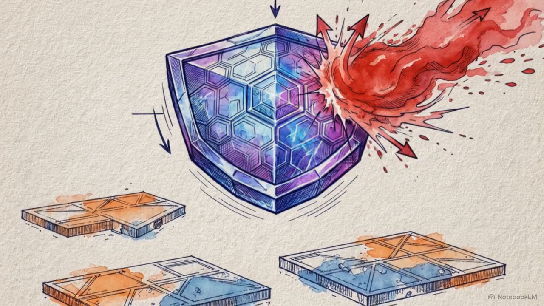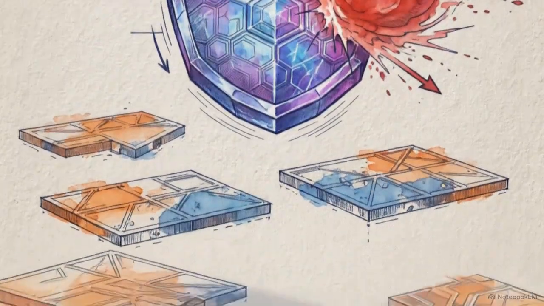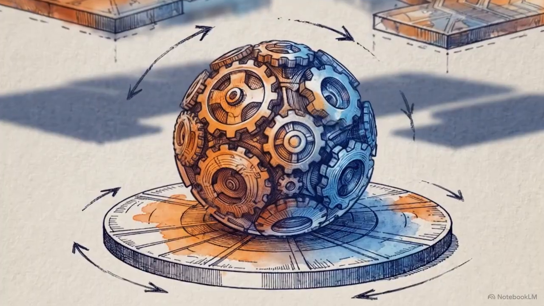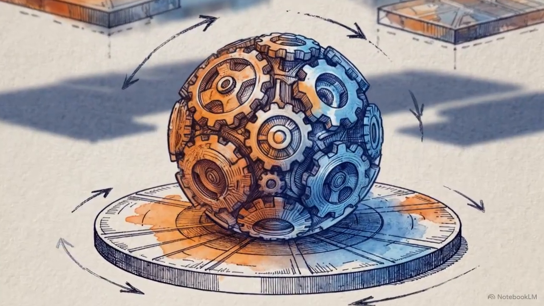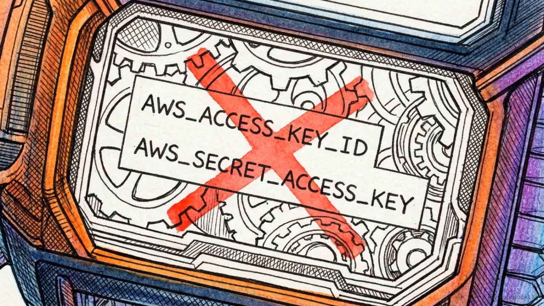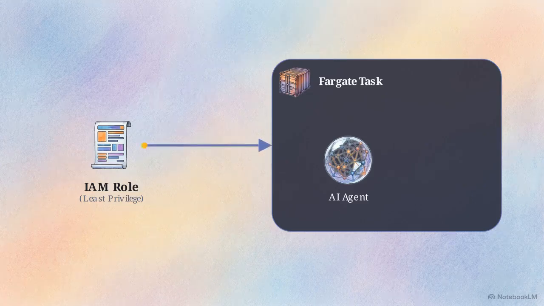This multi-tier VPC architecture ensures the agent's execution environment remains physically and topologically isolated. If an attacker breaches the edge, the compute layer remains separated. Network isolation must be paired with strict identity controls. AI agents must never hold long-term static credentials or broad administrative permissions. Instead, we use IAM roles for tasks. This provides a restricted identity feeding directly into the container.